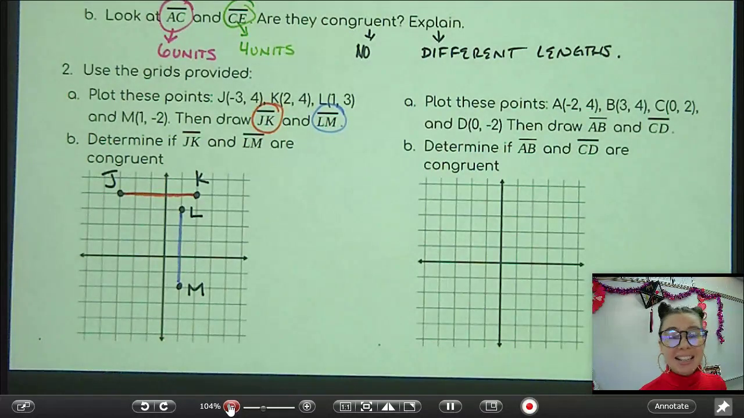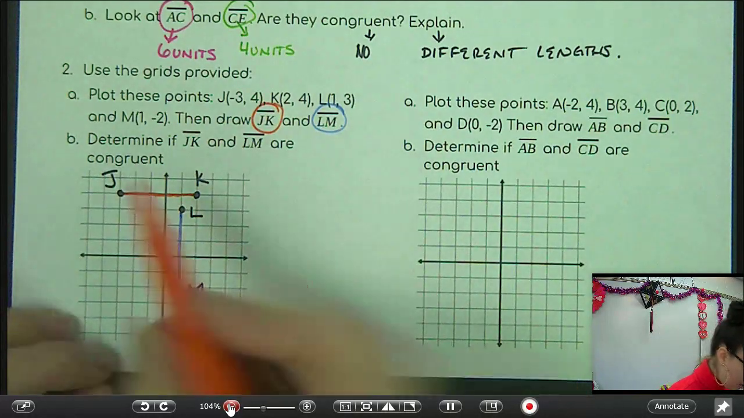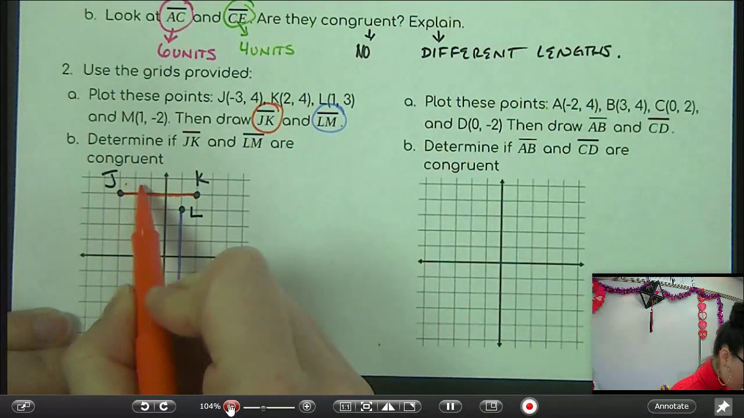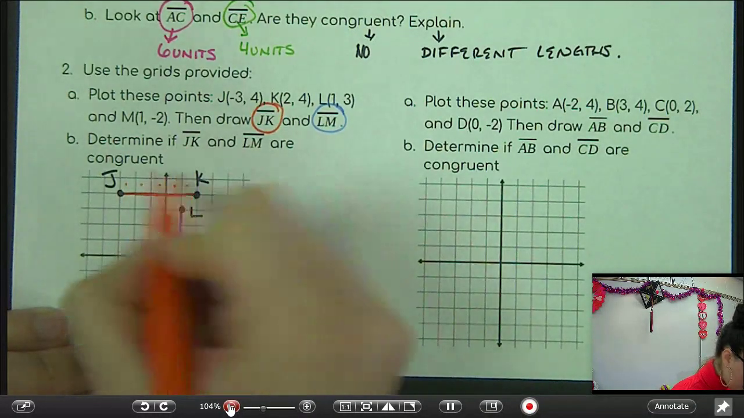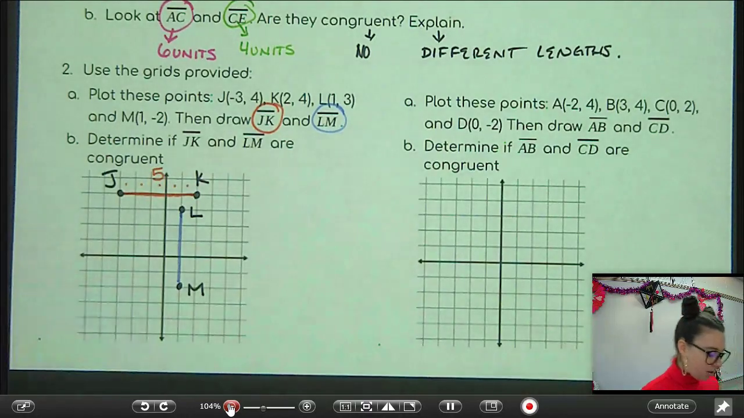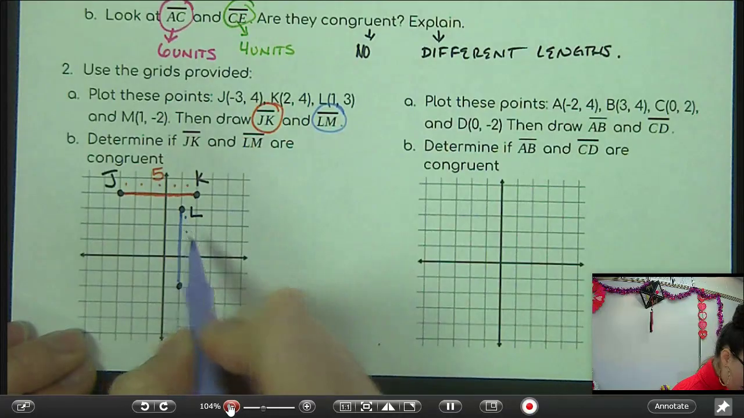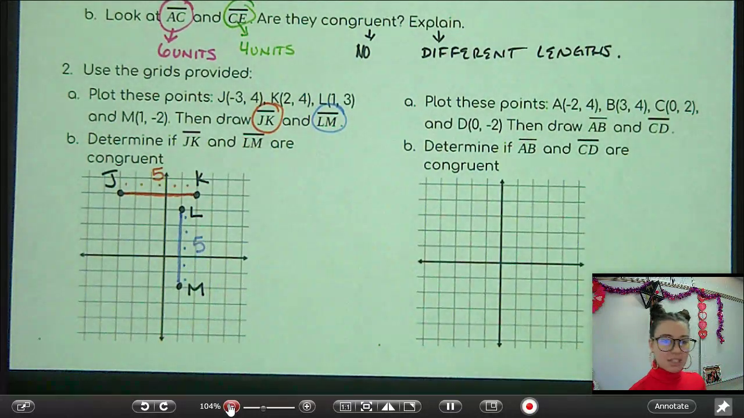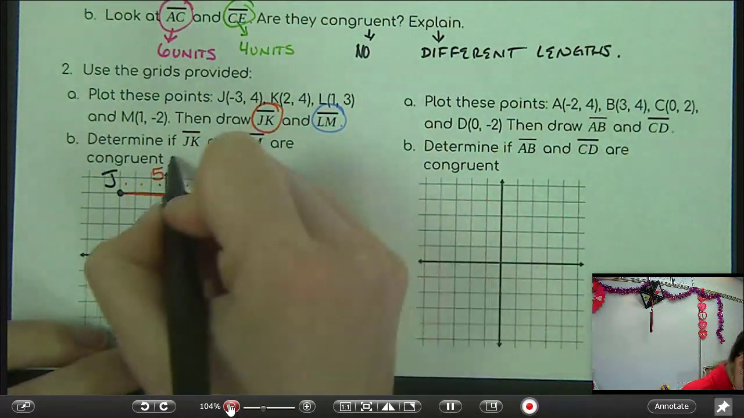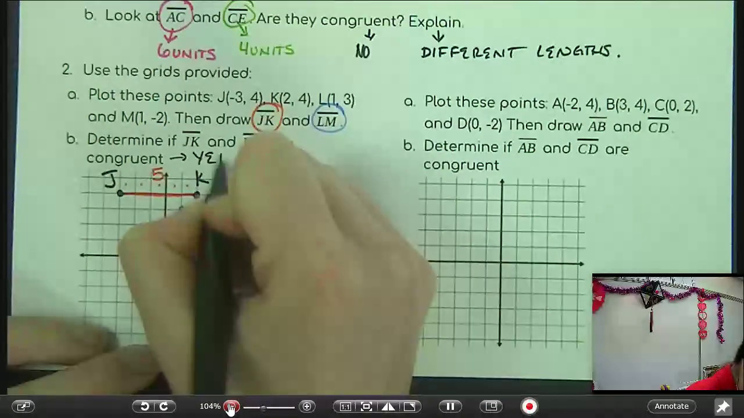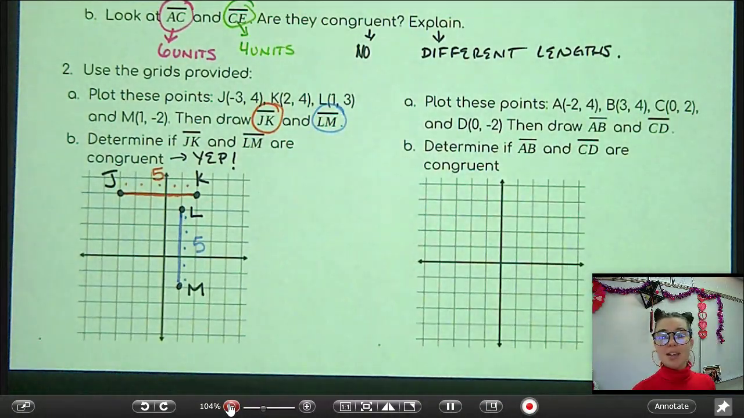Part B says, now let's determine, are those two line segments congruent? Well, let's find their length. J, we can count it out. 1, 2, 3, 4, 5. JK is 5 units long. So let's see, is LM also 5? It is. 1, 2, 3, 4, 5. That one's also 5 units long. So are they congruent? Heck yeah, they are. They're the same length. We would say, yep, they are congruent. They're the same length.